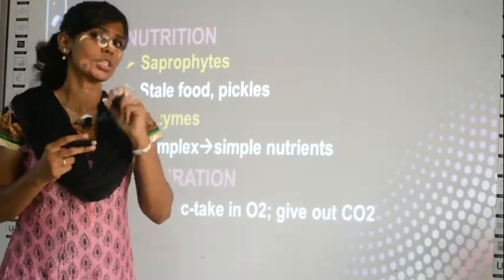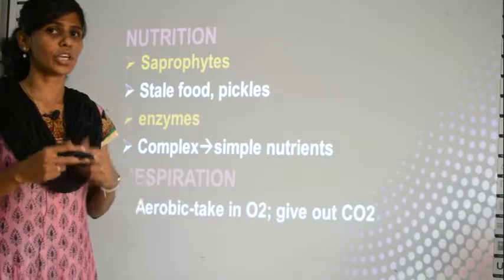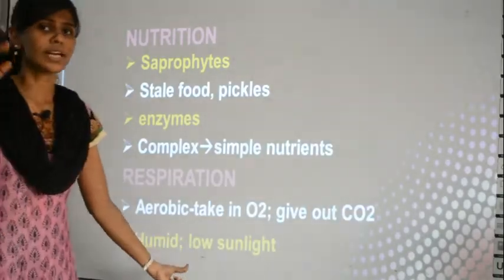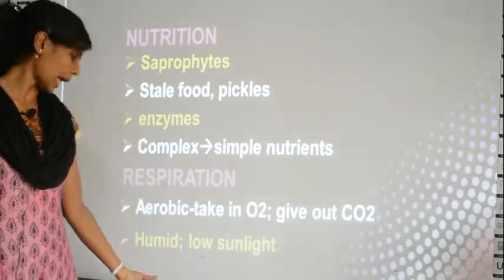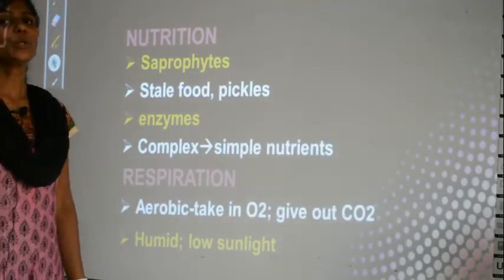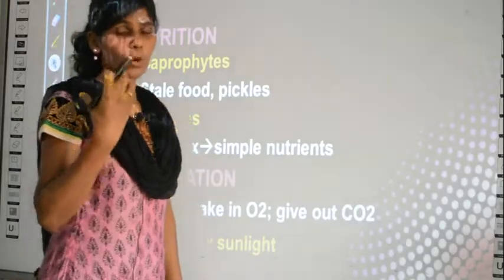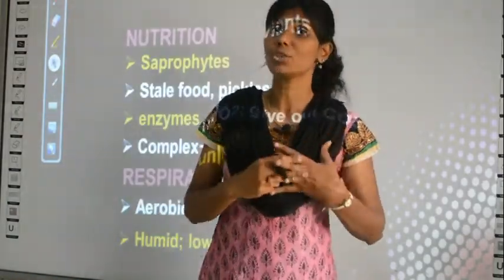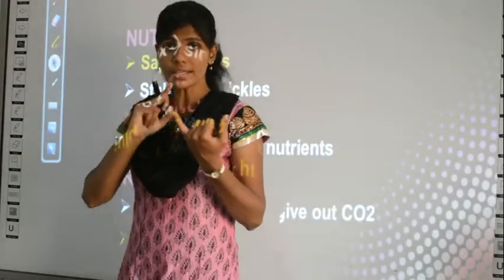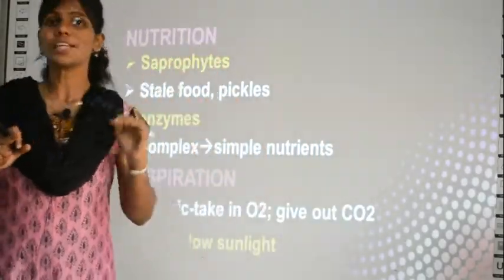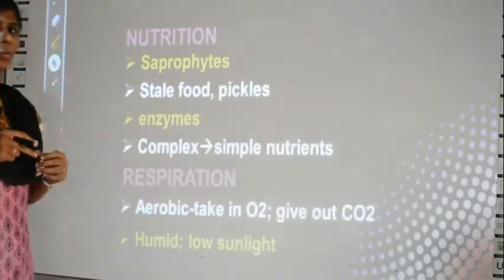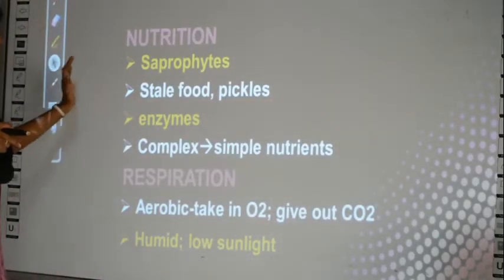There are two conditions for respiration to happen in fungi. What are those two conditions? One is they need low sunlight, only in dark places this will happen, and also they need humidity. Humidity means moisture. So what are the two conditions when respiration happens in fungi, especially the Rhizopus? One is the sunlight should be so less, or it should be dark, and also there should be humidity. Okay, so this is about the nutrition and respiration in fungi.